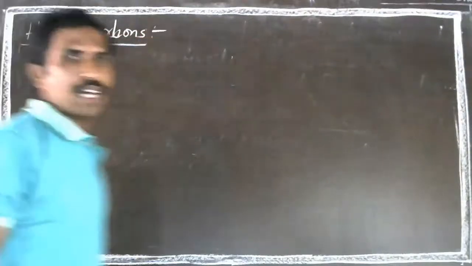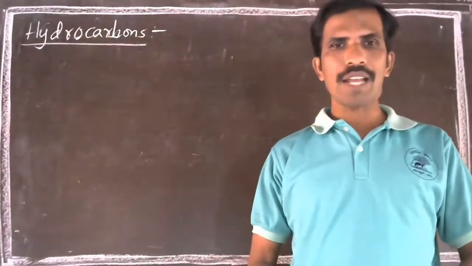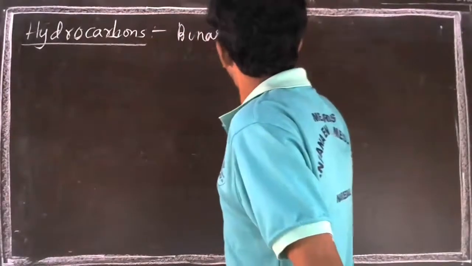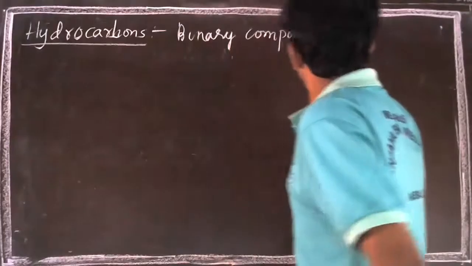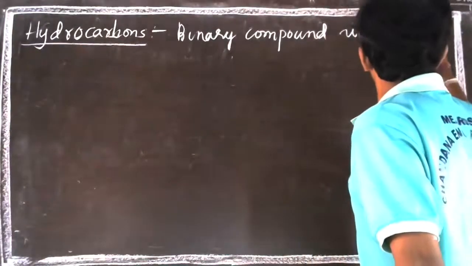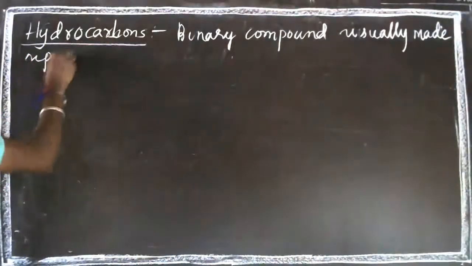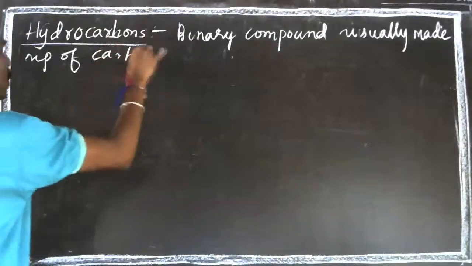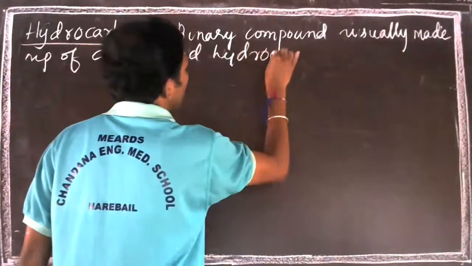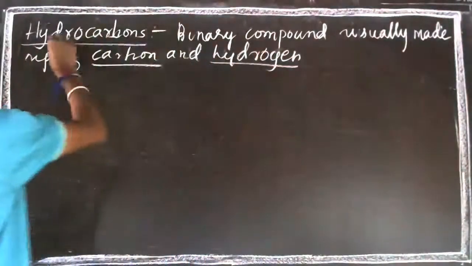Say hydrocarbons. So hydrocarbons are the binary compounds which are formed by carbon and hydrogen. They are binary compounds usually made up of carbon and hydrogen.